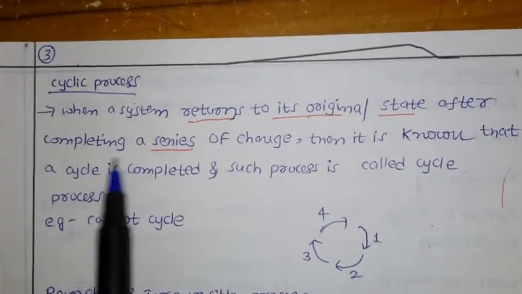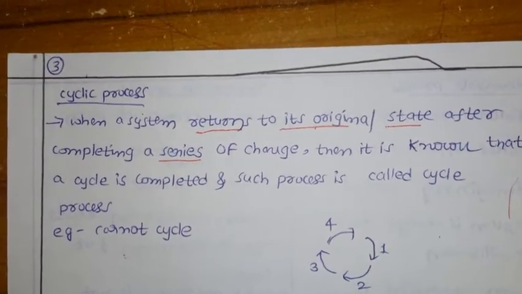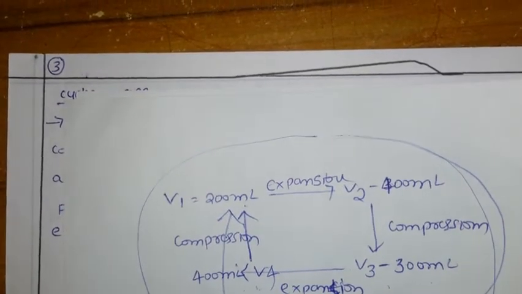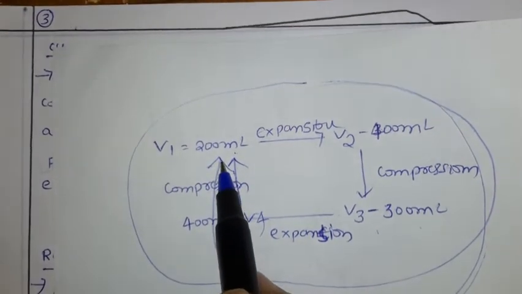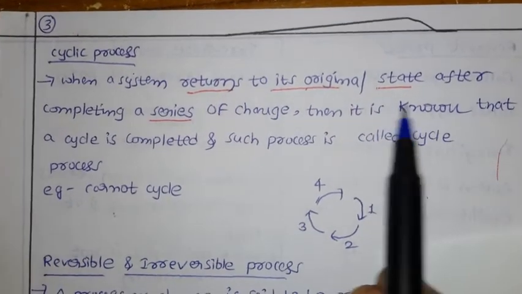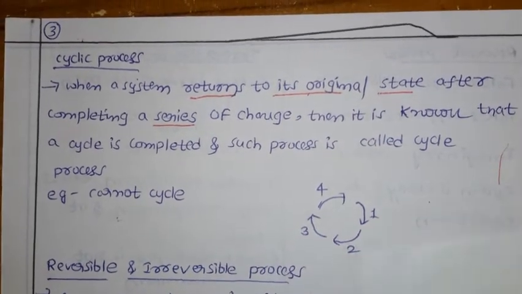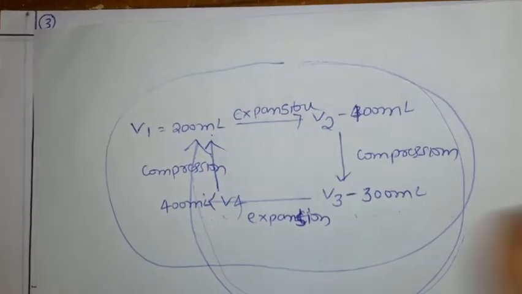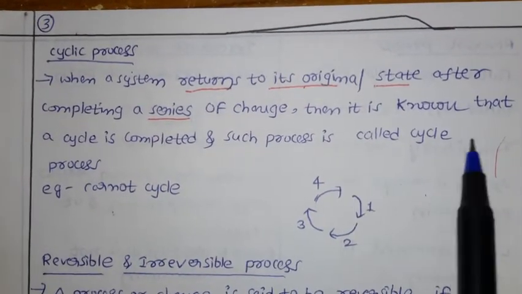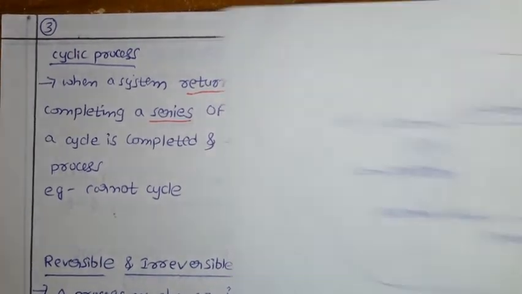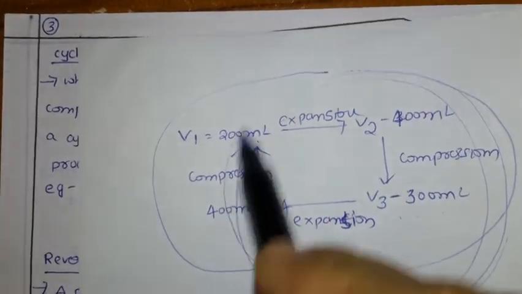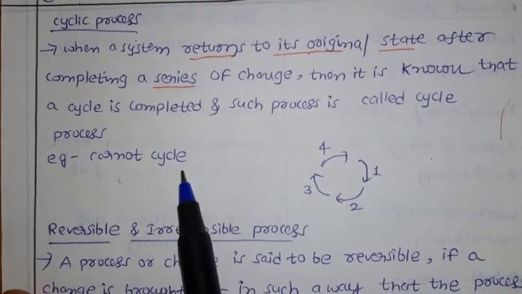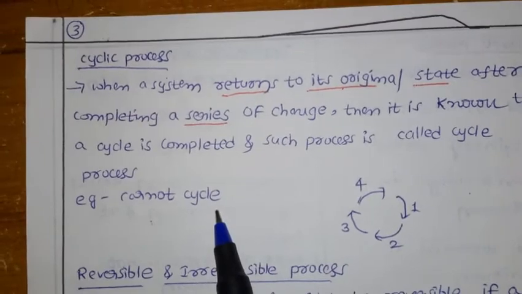So when a system returns to its original state, finally how much volume do we have? 200 ml. After the total operation we came back to 200 ml only. So the state returns after completing a series of changes. Here we did a series of changes: first expansion, then compression, again expansion, then compression. Then it is known that the cycle is completed. This type of process is called a cyclic process. Example, we have the Carnot cycle. We don't have the details about that; you will learn that in detail in physics.